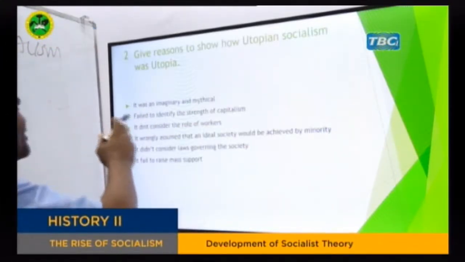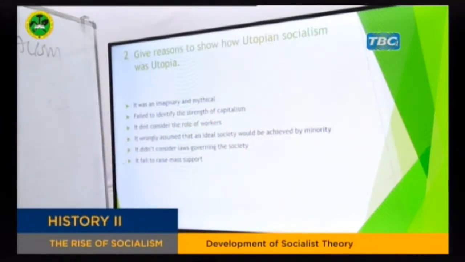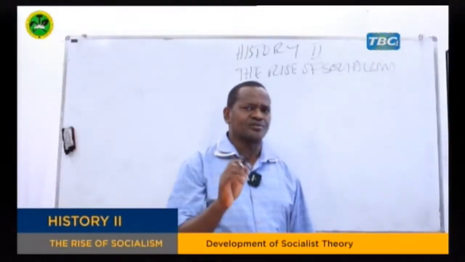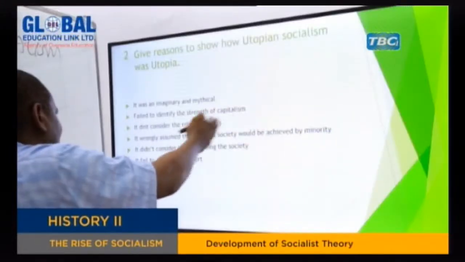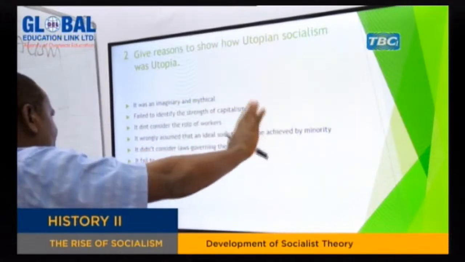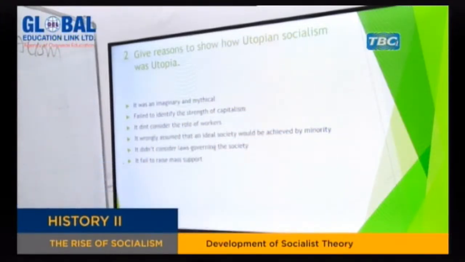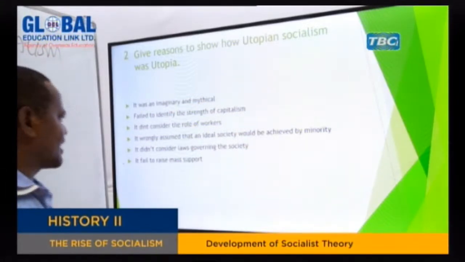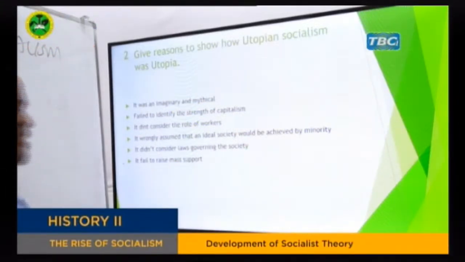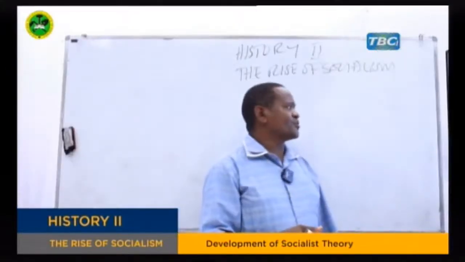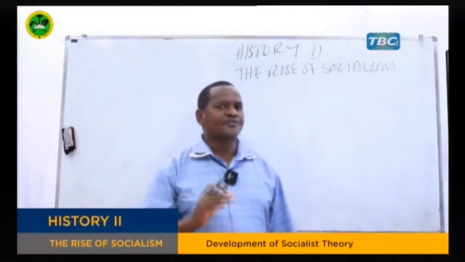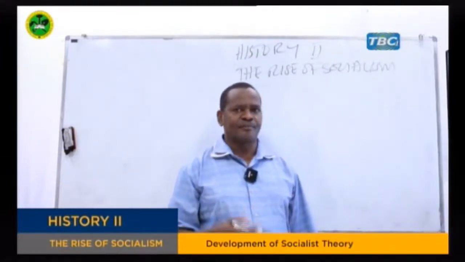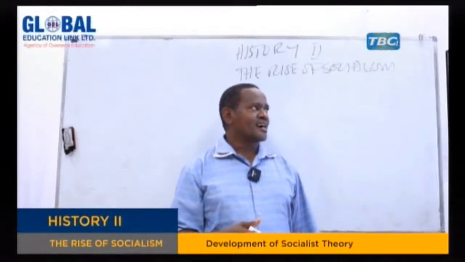The second question: give reasons to show how utopian socialism was utopian. This means we have to concentrate on the weaknesses of utopian socialism, and these are the points: that it was imaginary and mythical, failed to identify the strength of capitalism, didn't consider the role of workers, wrongly assumed that the ideal society would be achieved by a minority, didn't consider the law governing society, and also failed to raise mass support. These are the questions that I gave you, and I'm sure that you can answer them, together with some other questions which might come from this subtopic.